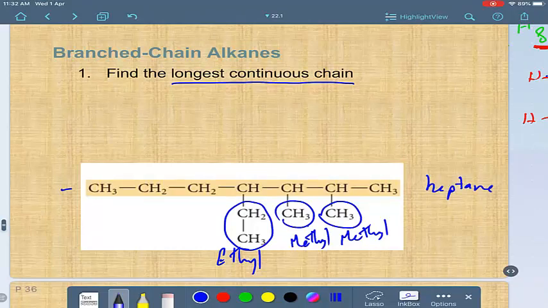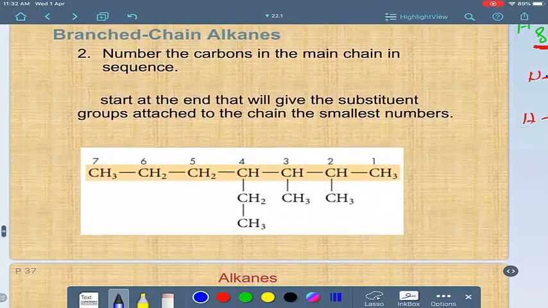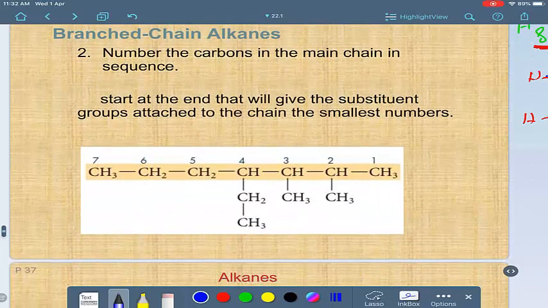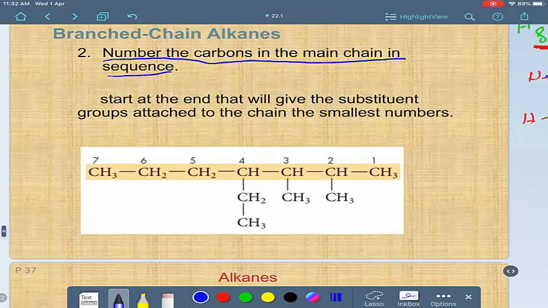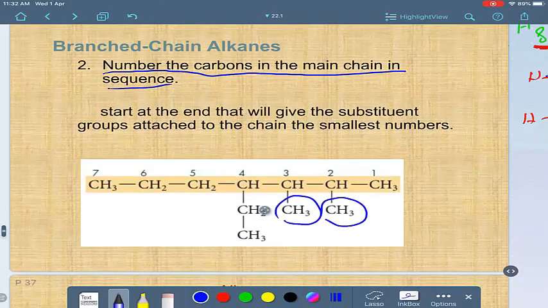But to name the compound, you have to number the heptane and also identify the position of the branches. So the second step is to number the carbons in the main chain. Do you start from any side? No, not any side. You have to start from the side that gives the branches the lowest numbers.